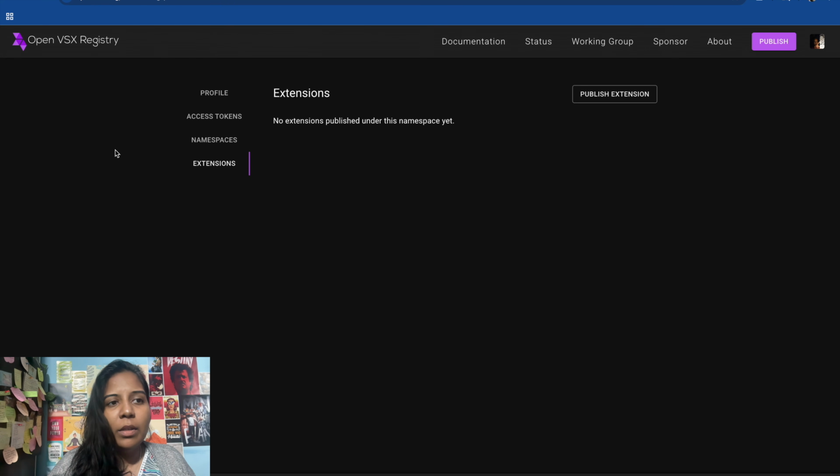So open vsx.org. This is a website where you can get your access token. The access token is to upload your extension into VS Code.